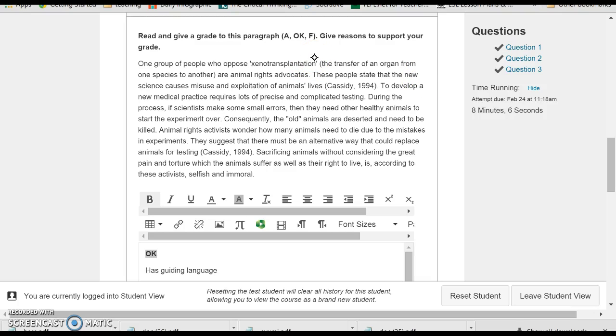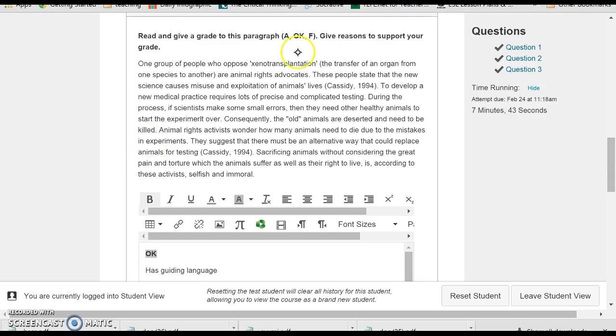Okay. So it talks about animal testing, it talks about the process of animal testing, and then still here, the process of animal testing, and then how many animals need to die when they're making mistakes.